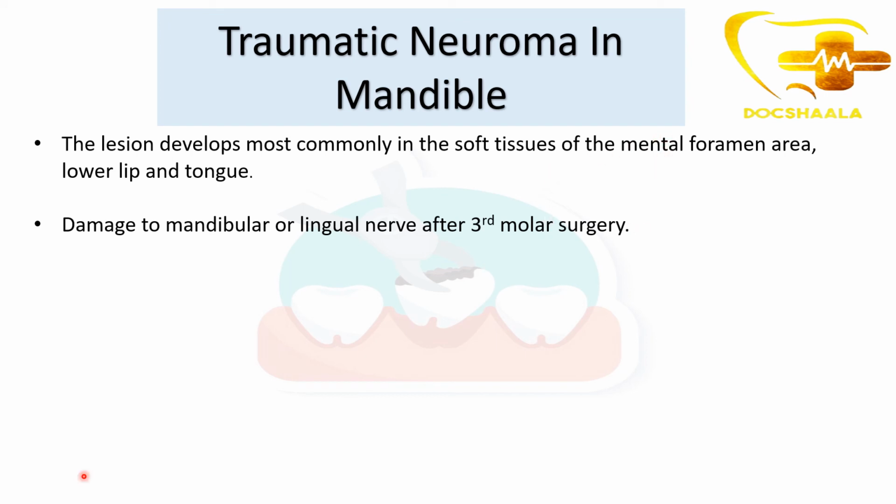Traumatic neuroma develops most commonly in the soft tissues of the mental foramen area. So the neuroma in the mandible develops most commonly in the mental foramen area, lower lip and tongue. But it may also develop in the third molar region during surgery of the third molar because of damage to the mandibular or lingual nerve.